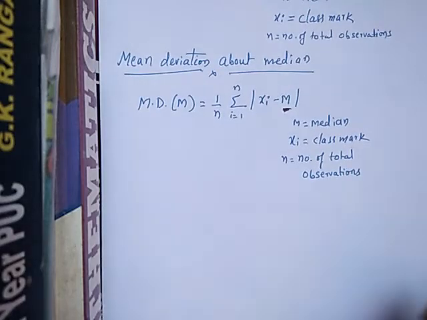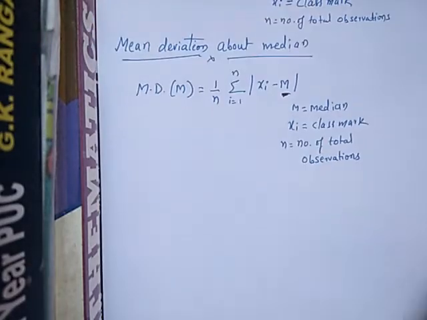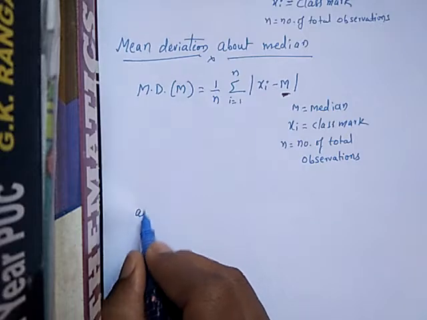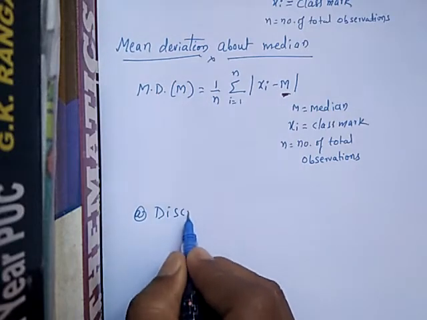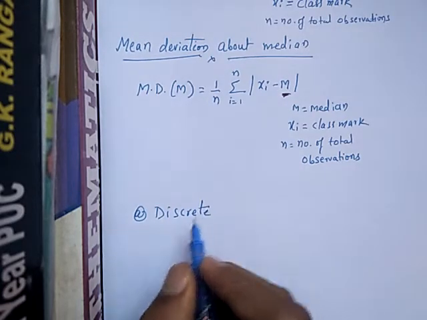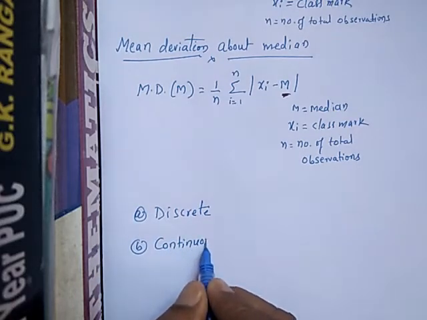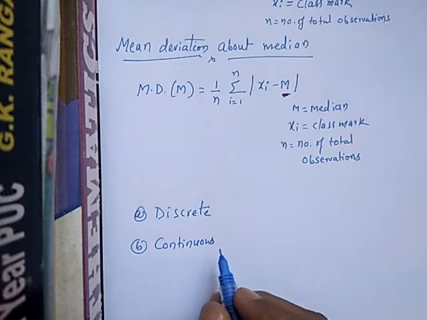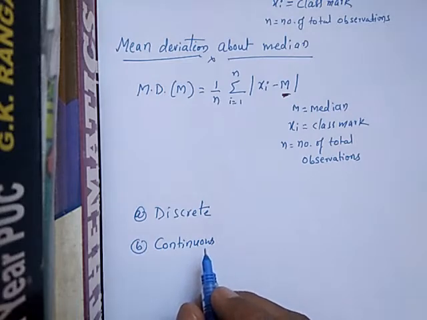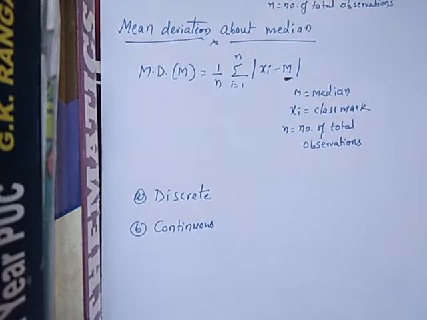So this is for ungrouped data. In grouped data I told you there are two types, one is discrete frequency distribution, and the second one is continuous frequency distribution. For these two, the same formula we are going to use, for mean and median.